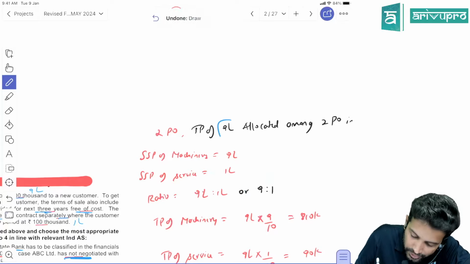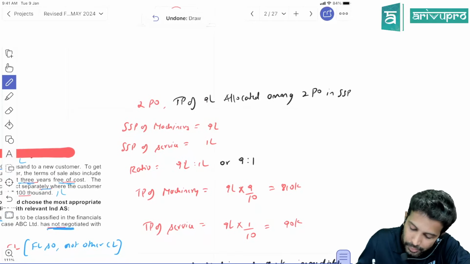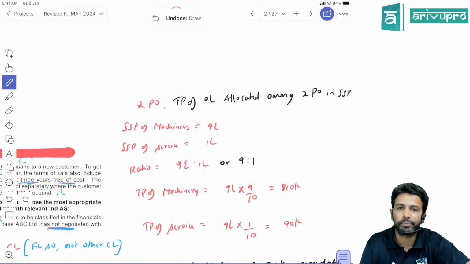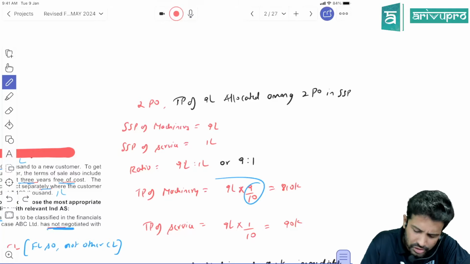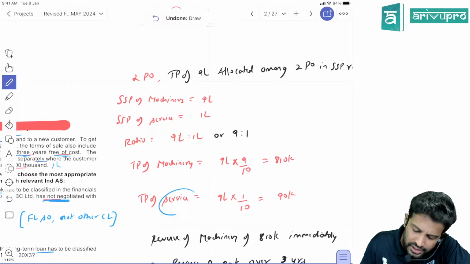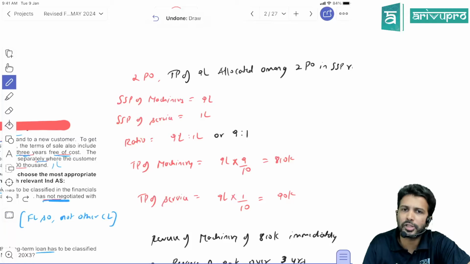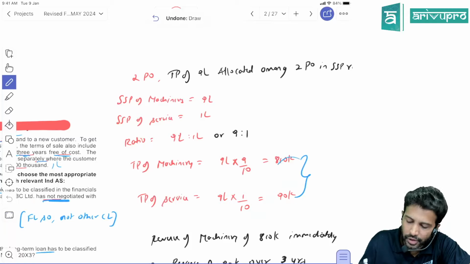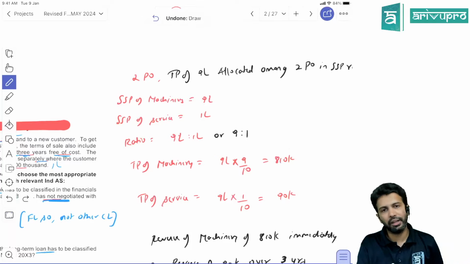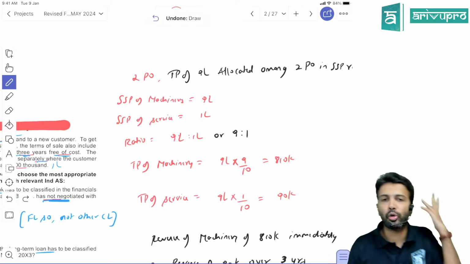So the transaction price, how much is that? 9 lakh. The 9 lakh will be allocated in the ratio of 9:1. So how much is the transaction price allocated to machinery? 9 lakh into 9 by 10, which will be 8,10,000. And transaction price allocated to service performance obligation will be 9 lakh into 1 by 10, which is 90,000. If you add these two, obviously you will get 9 lakh. This way 9 lakh got allocated to the two performance obligations.